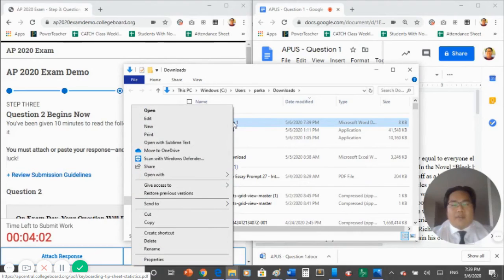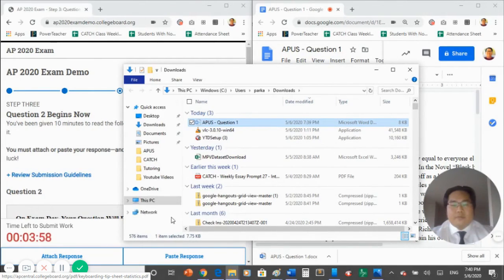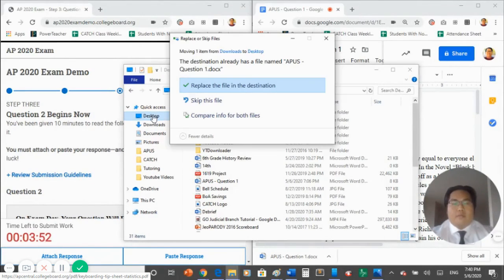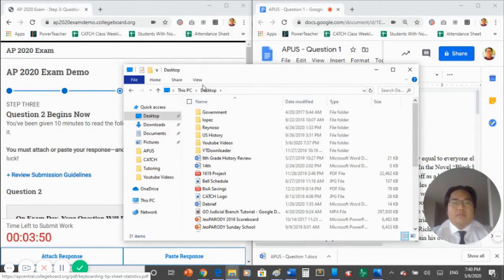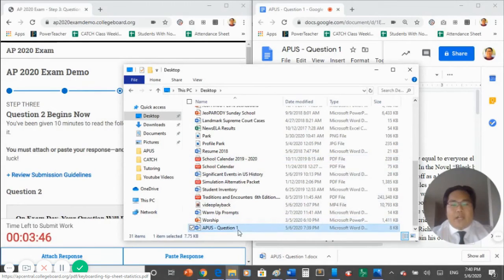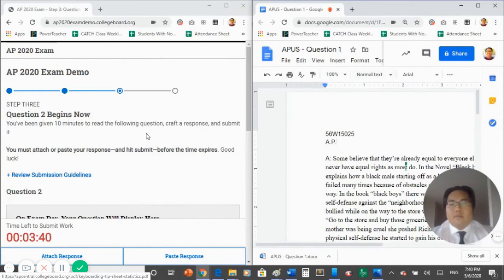Right-click on the name of the file and cut the file and move it to your desktop. The file is now located on your desktop. Go to your testing browser and click on Attach Response.